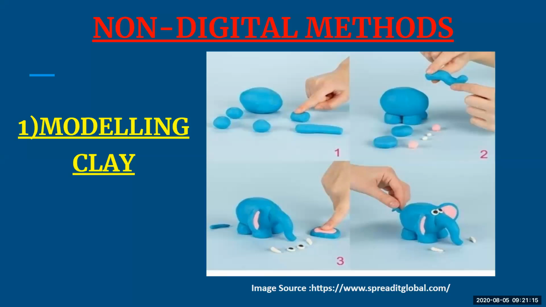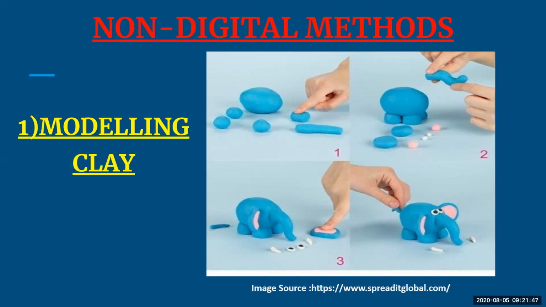So you can make any shape and you can come up with any structure. You can even bake this clay in the oven, or just let it dry, and once it is dried, you can see the model which you have designed or made with the help of the clay. When I talk about clay, the most common company making it is Play-Doh. Play-Doh and Plasticine are the two companies which come up with this option, that is modeling clay.